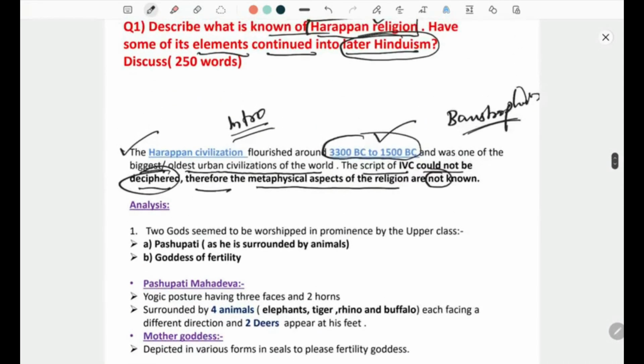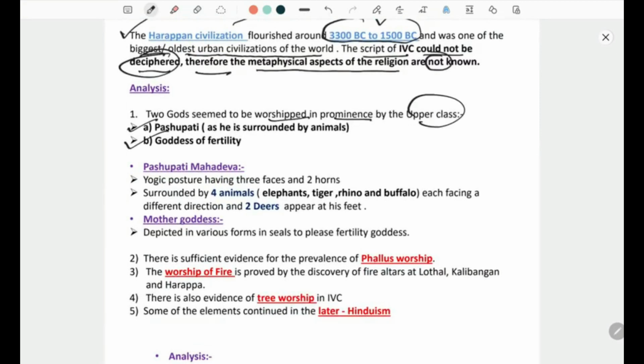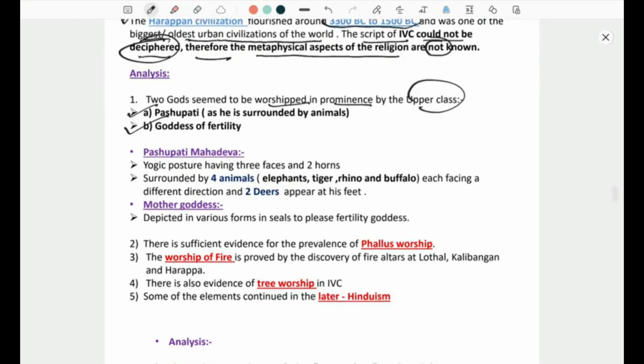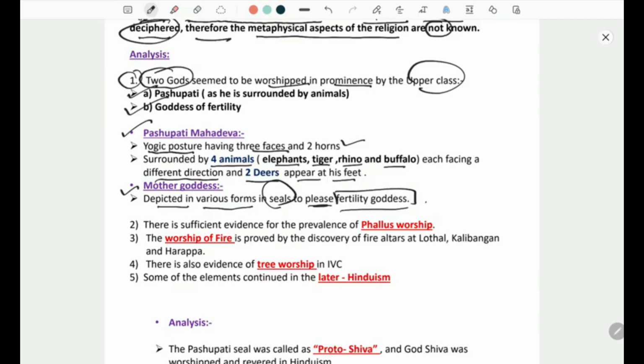Now coming to the religion, because we need to explain about Harappan religion. Two gods seem to be worshipped in prominence by the upper class, that is Pashupati god and goddess of fertility, because fertility cult was very prevalent in IVC. Pashupati Mahadev, so yogic posture having 3 faces and 2 horns, surrounded by 4 animals, elephants, tiger, rhino and buffalo, each facing a different direction, and 2 deers appear at his feet. Coming to Mother Goddess, it is depicted in various forms in seals to please the fertility goddess. So this is the first point, that is we have mentioned about 2 prominent gods which are worshipped.